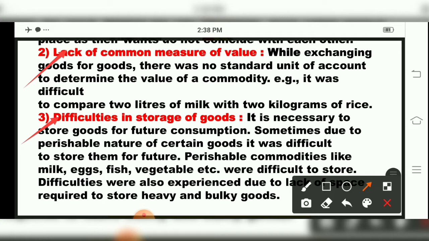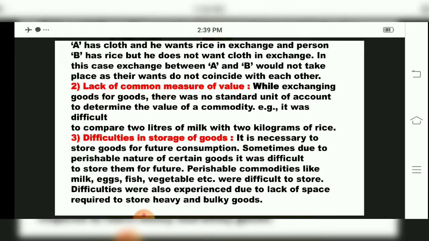So the third difficulty regarding barter exchange, children, is difficulty in storage of goods. It was necessary to store goods for future consumption, but perishable goods, goods which easily get destroyed within 1 or 2 days, like milk, eggs, fish, vegetables, etc., were very difficult to store. Difficulties were also experienced due to lack of space required to store heavy and bulky goods.